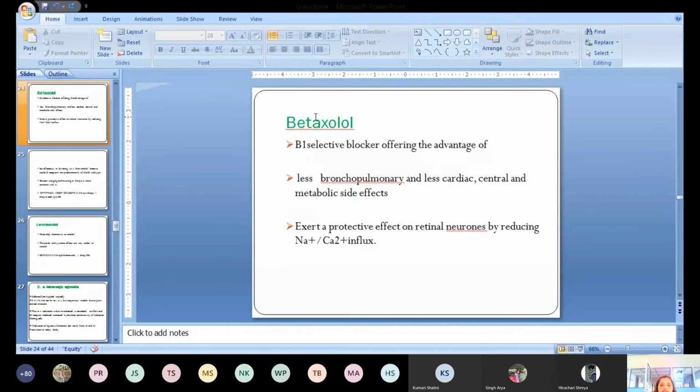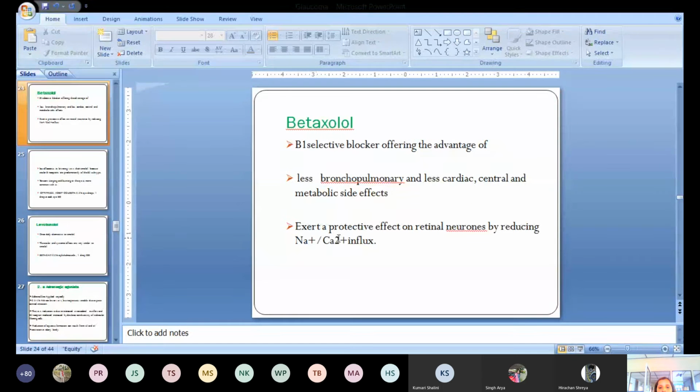Likewise, we have another beta blocker, betaxolol. The only difference from timolol is that it is a selective beta blocker, a beta 1 selective blocker. So it is devoid of systemic side effects like cardiovascular and respiratory side effects. You can give betaxolol to patients who have cardiovascular and respiratory problems because it is beta 1 selective. It has less bronchopulmonary, cardiac, central and metabolic side effects, so this drug is safer than timolol.